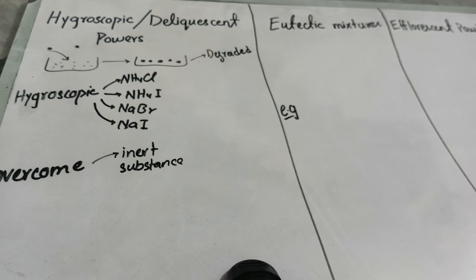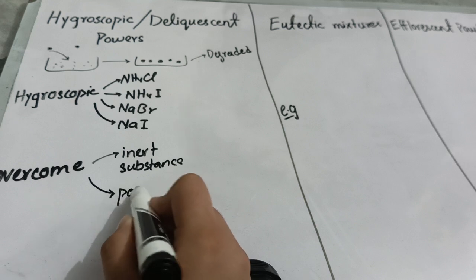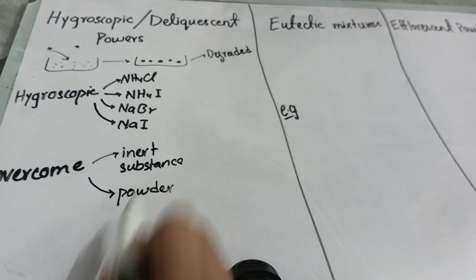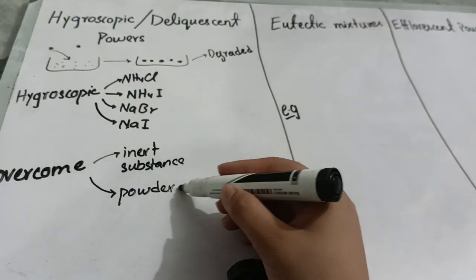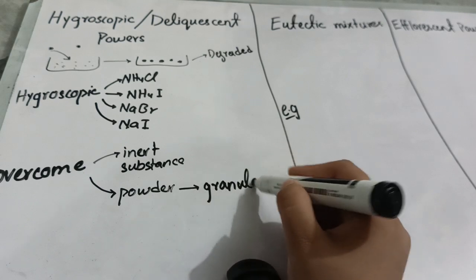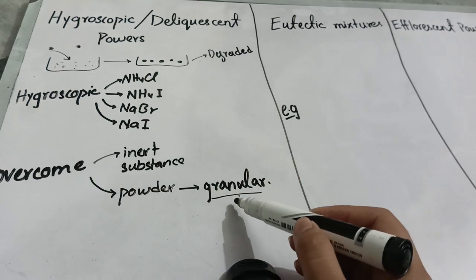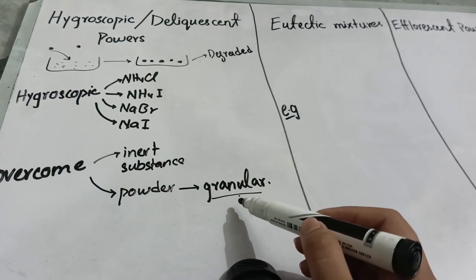Second thing is that you will convert this powder into granular form. And what will be the benefit of converting this powder into granular form? Actually, when we convert it into granular form, its particle size decreases, and due to the decrease in particle size, its surface area also decreases.